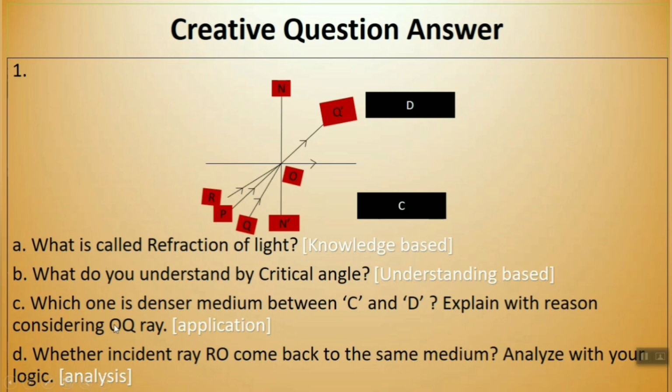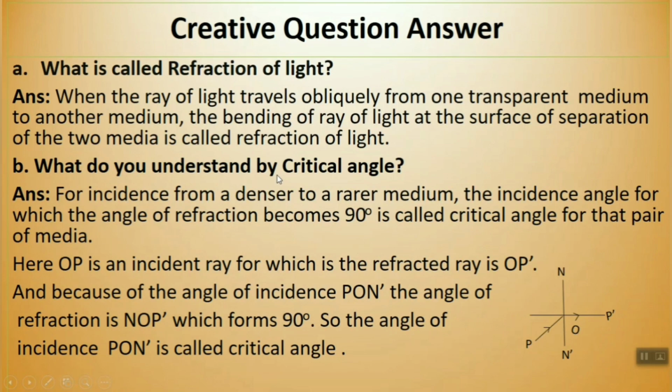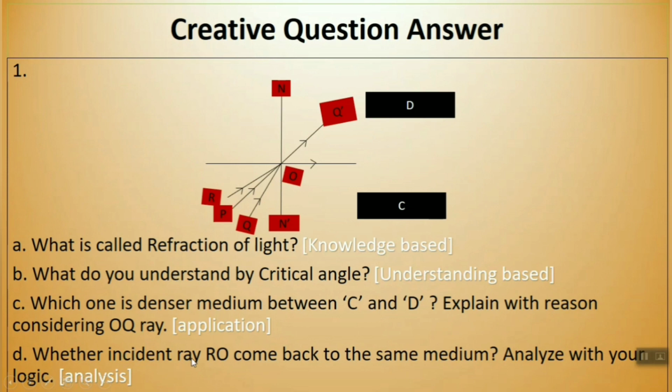It is understanding based. Then which one is the denser medium between C and D? Explain with reason considering the OQ ray. That means you have to find out which one of C and D is what. Considering the OQ ray, you have to explain this. Clear? I hope it is clear to all of you. So it is application based. Next one, whether incident ray RO comes back to the same medium. If yes, you have to explain with your logic. If no, you also have to explain with your logic.